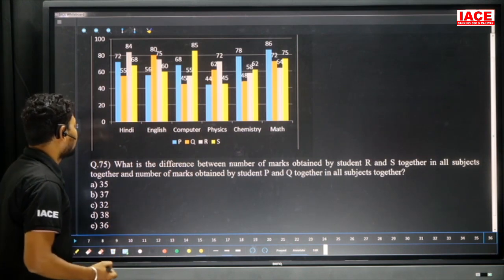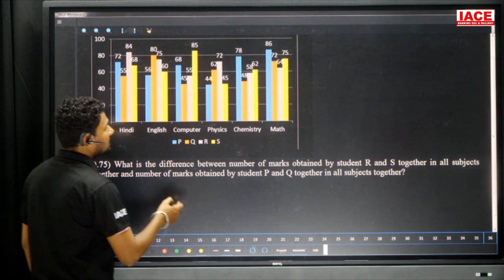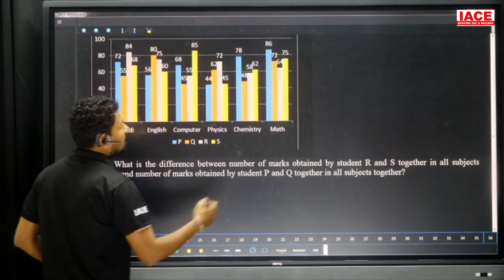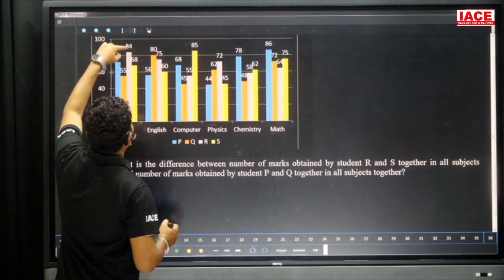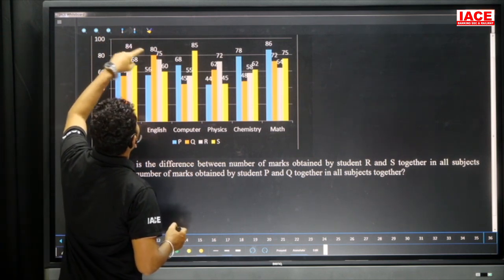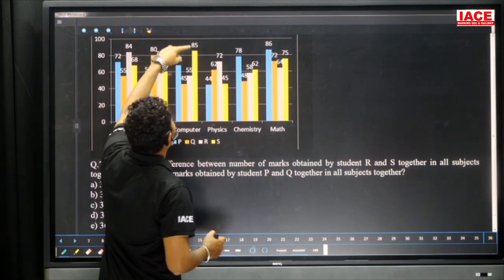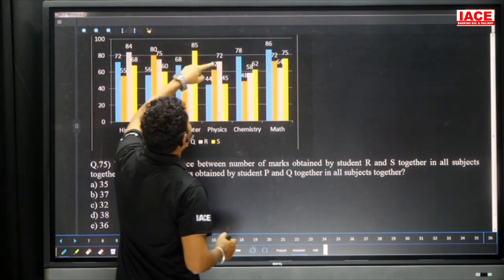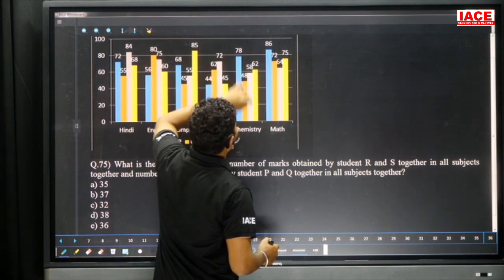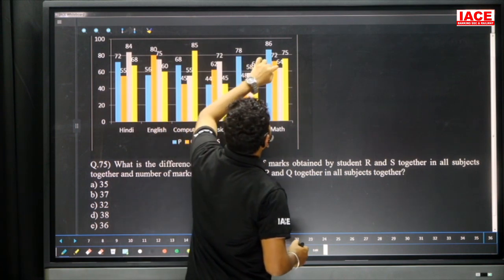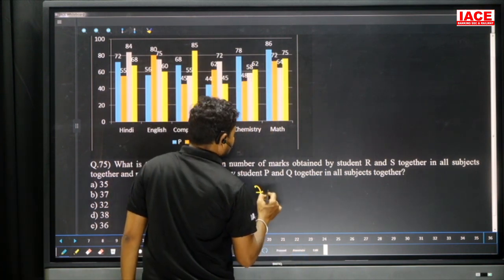So question number 75, what is the difference between number of marks obtained by R and S together in all subjects together and number of marks obtained by P and Q together in all subjects? Now R and S value is required. R and S value here 80 plus 60, 80 plus 60 is 140, 140 plus 130 is 270, 270 plus 130, 400, 400 plus 110, it is 510, 510 plus 110 is 620, 620 plus 130, it is 750.